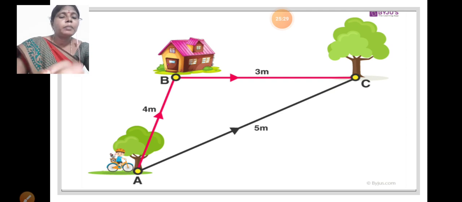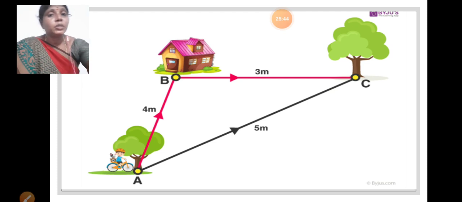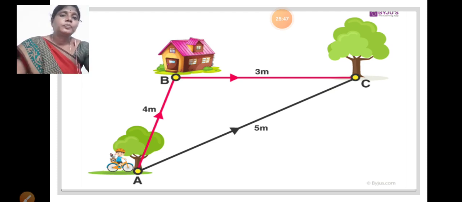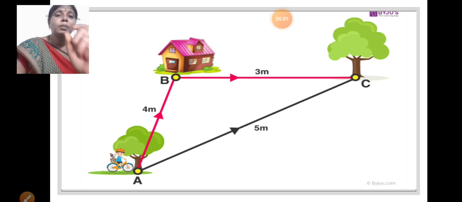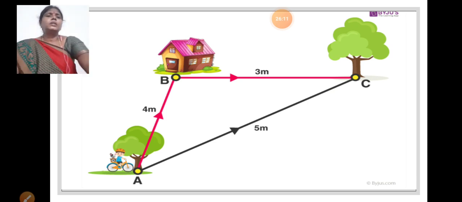Which pathway can be gone very fast? He can select A to C because there is a 5 meters length, but this boy can move from A to B, B to C. It is a long distance, so it's not preferable. Which is preferable? A to C because it is a shorter length than this one. Do you understand? Distance means the length of the pathway in between two objects. This is the distance.